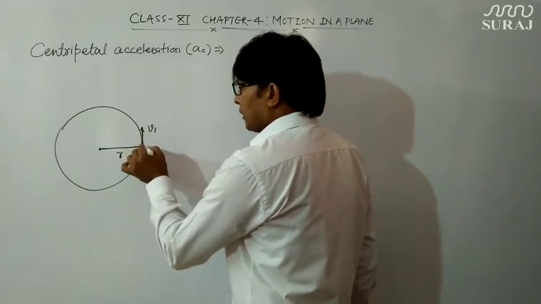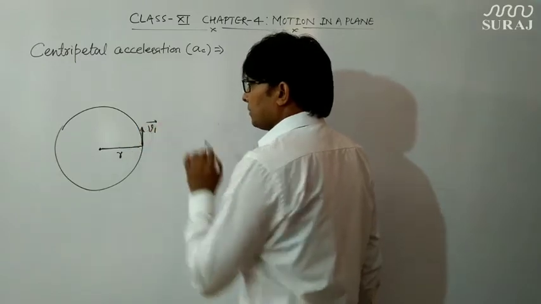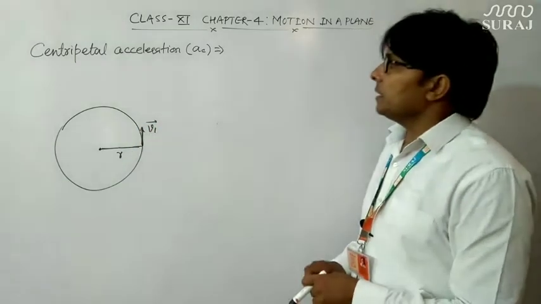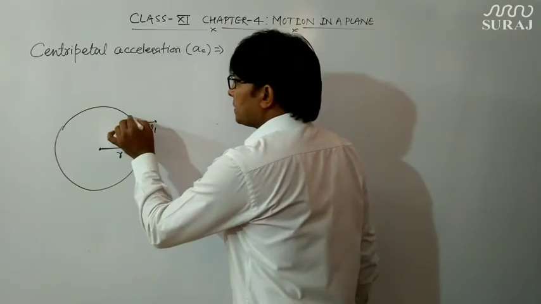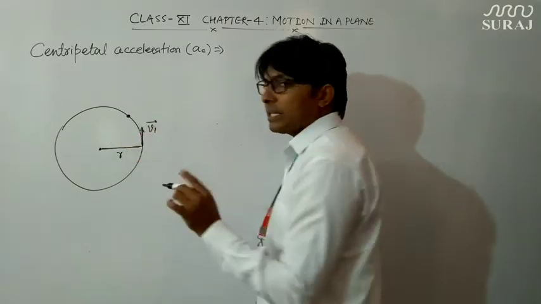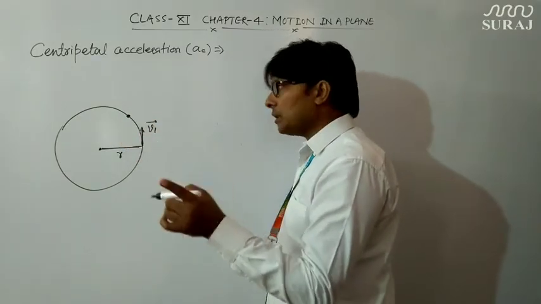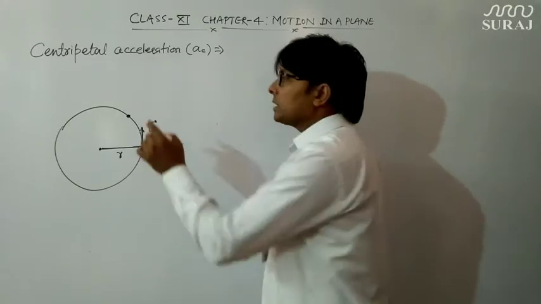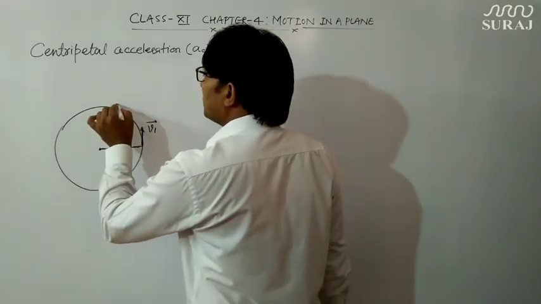If I talk about the velocity here, it will be the vector v1. At this point the speed will remain the same, but the velocity will change because the direction of the particle has changed.